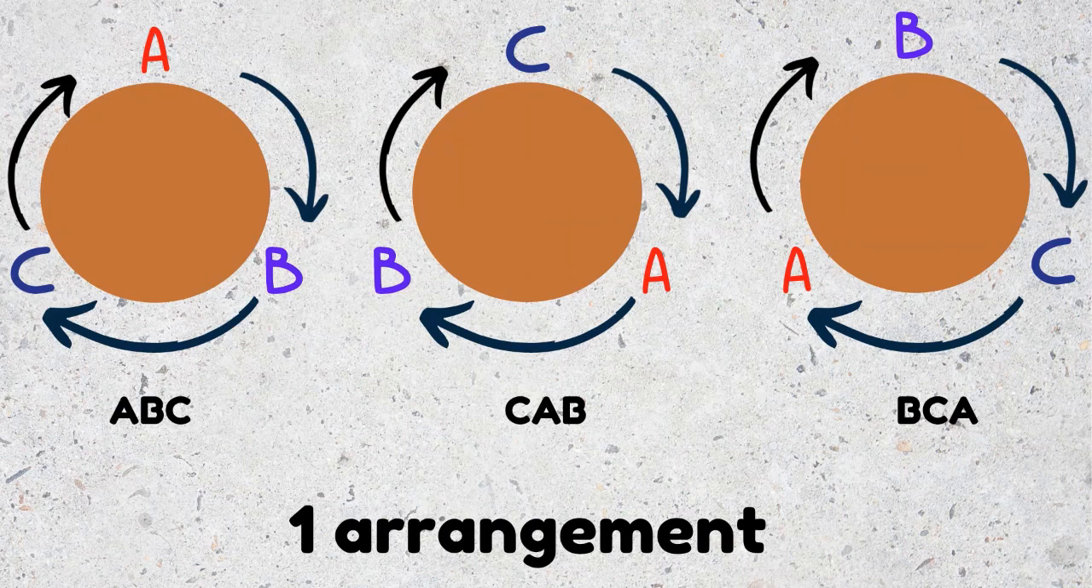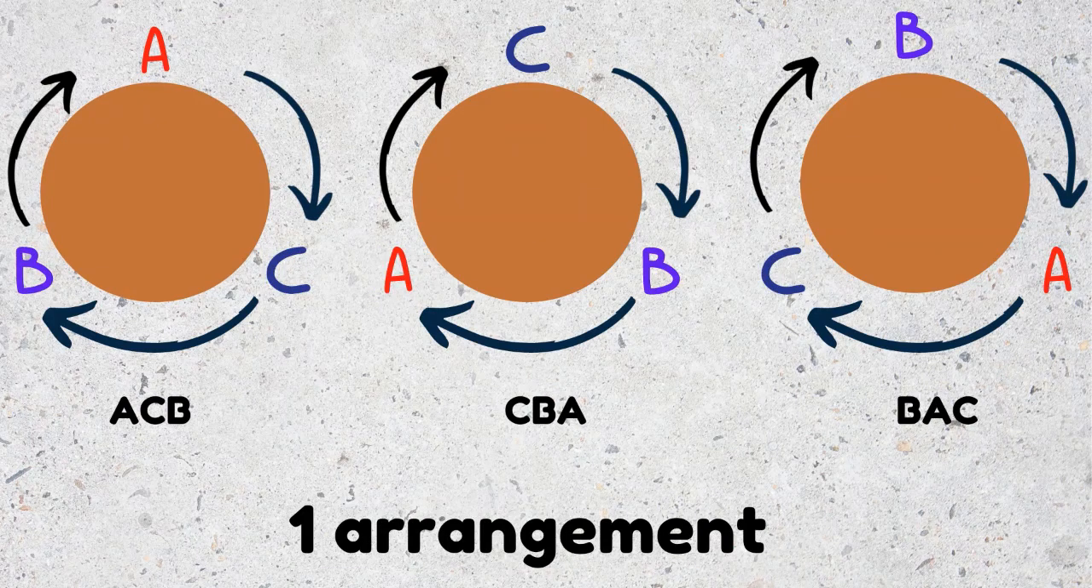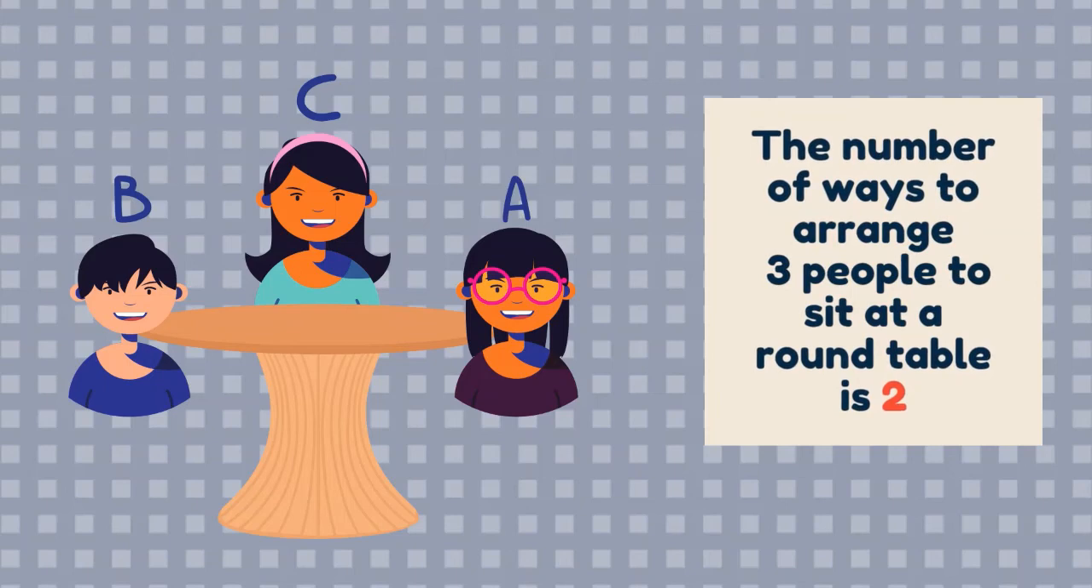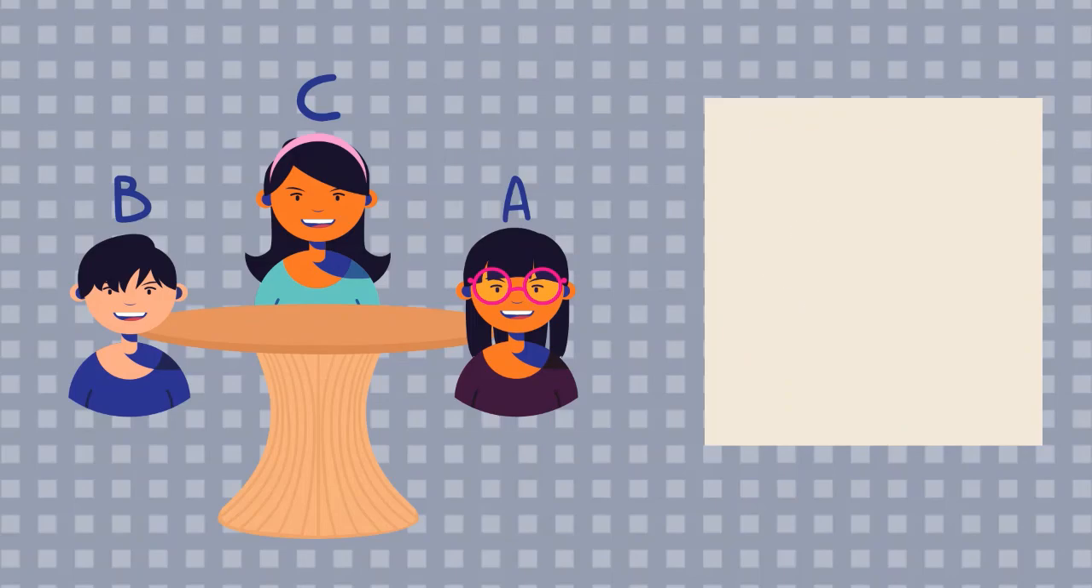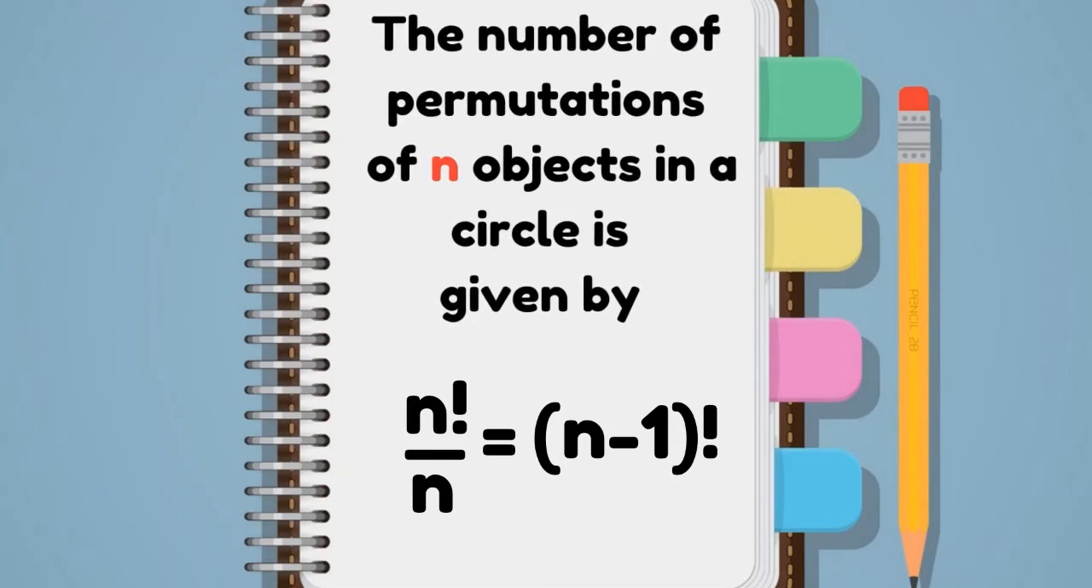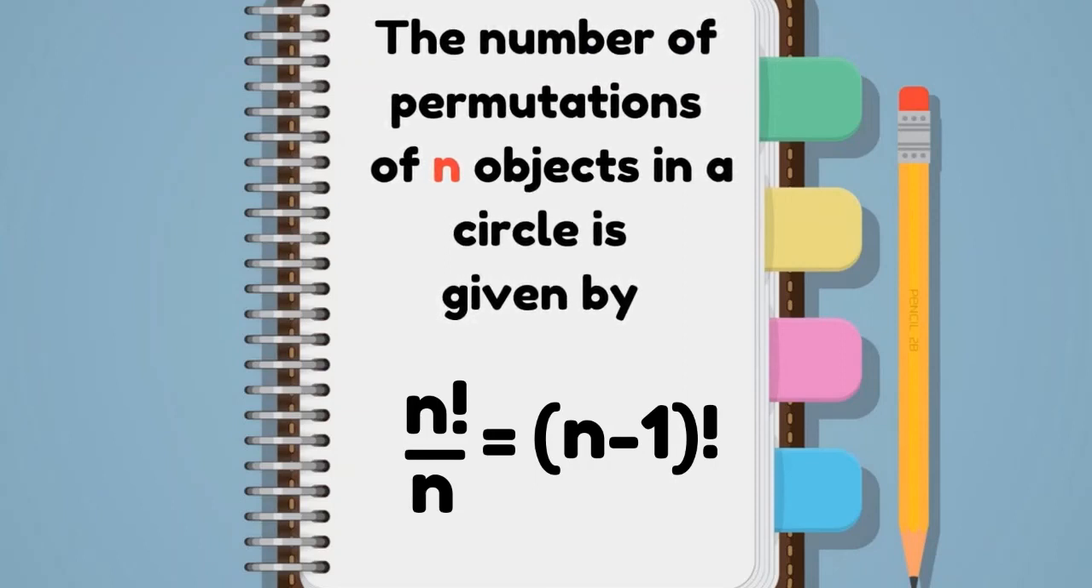Thus, we can say that ABC, CAB, and BCA, when arranged in a circle, are counted as only one arrangement. The same goes for the other 3 permutations: ACB, CBA, and BAC are counted as only one arrangement. So finally, we can say that the number of permutations of n objects in a circle is given by n factorial divided by n, so we don't count all the ways that we can rotate it. After simplification, it is equal to (n minus 1) factorial. Hope you enjoyed this lesson. Thank you.